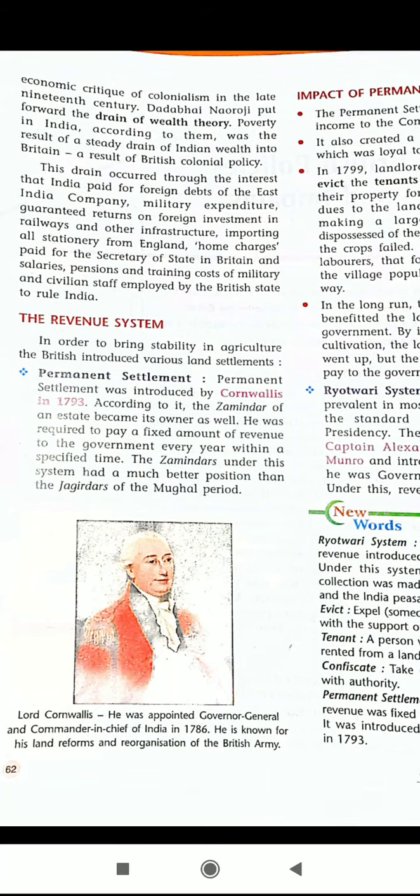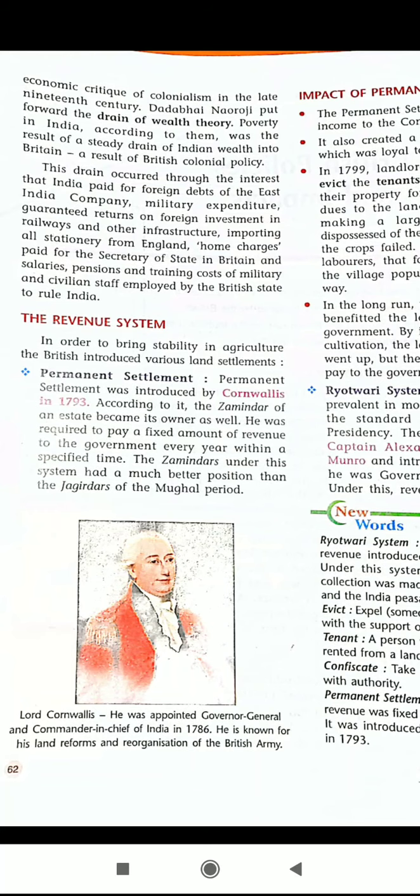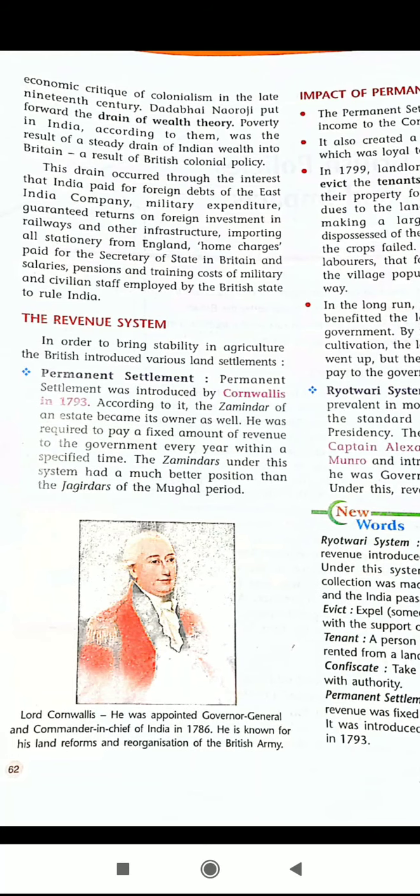Importing all the stationery from England, home charges paid for the Secretary of State in Britain, and all the salaries, pensions and training cost of the military and civilian staff employed by the British state to rule India. So these are the different ways in which the wealth of India was drained out.